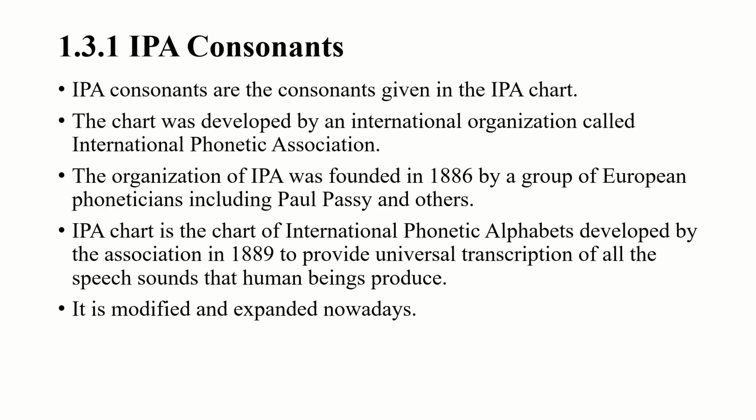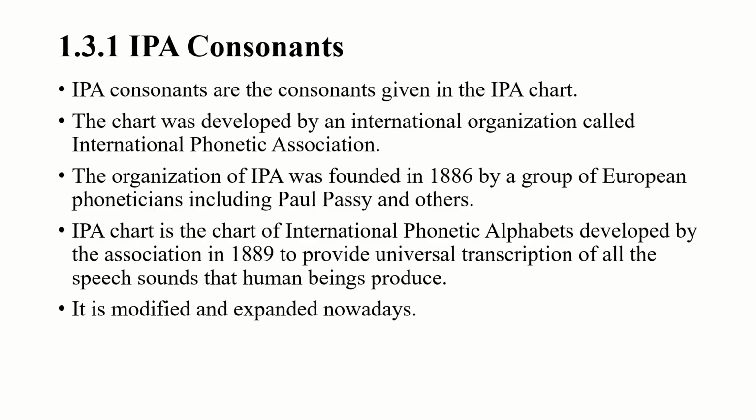So, IPA consonants. Let's talk about the IPA consonants. IPA consonants are consonants given in the IPA chart. IPA chart means International Phonetic Alphabet chart. So the consonant sounds given in that very chart are called IPA consonants. And the chart was developed by an international organization, and that international organization is called the International Phonetic Association.